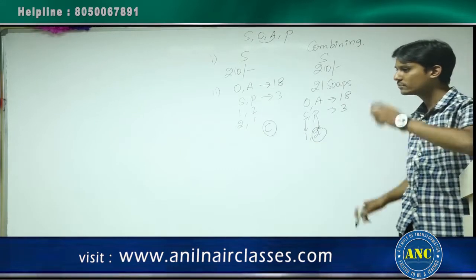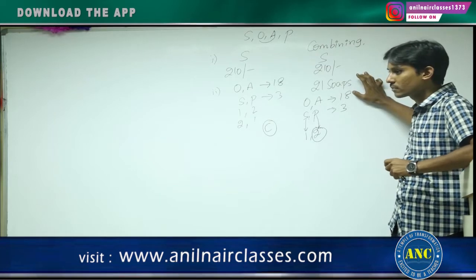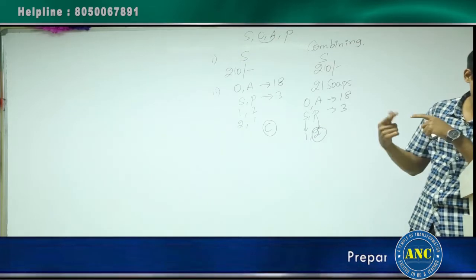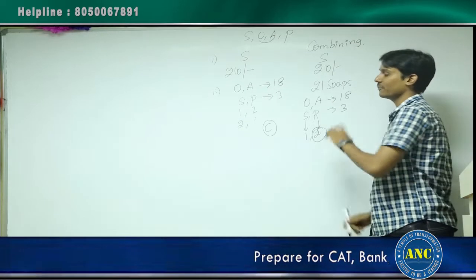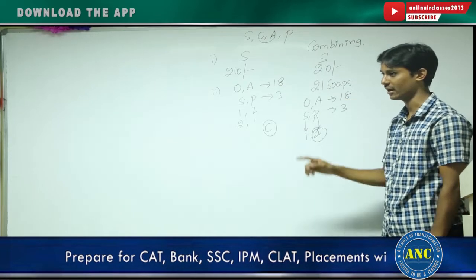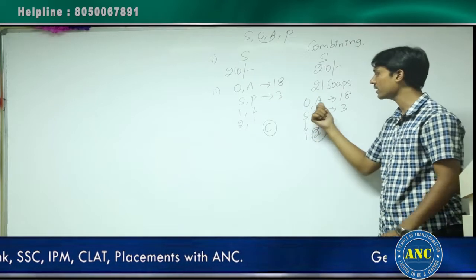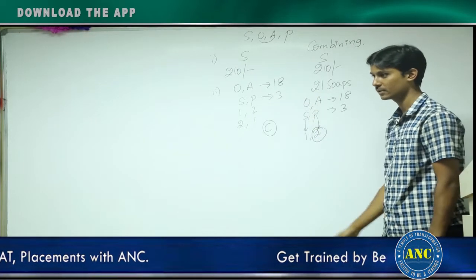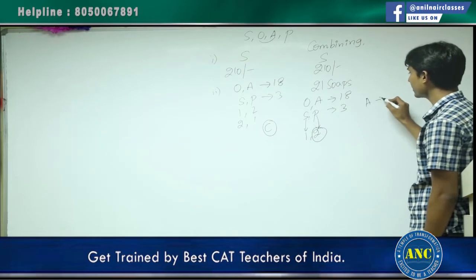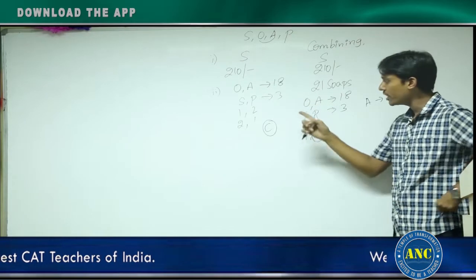Tell me, ma'am. The total number of vowels obtained was 18. It can be all O's also. See, it cannot. Vowels is the question. Total number of vowels obtained was 18. First of all in this question, you need to form all the letters. If that is the case, then it should be a combination only. Because A also comes under vowels only. See, if you take all the 18 as A, where will you put this O?